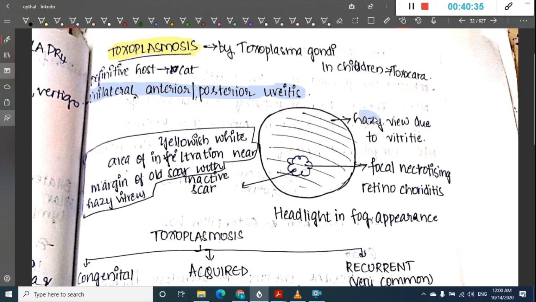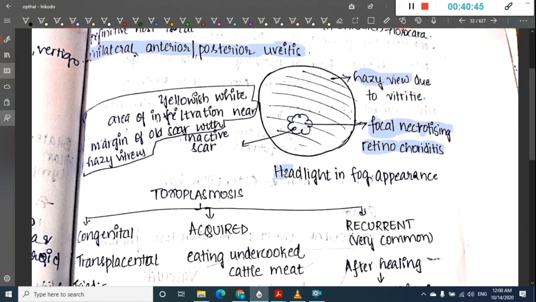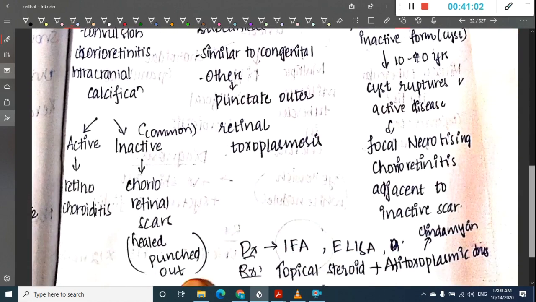Main features are a hazy view due to vitreous haze or vitritis, and focal necrotizing retinochoroiditis is seen. This will give a headlight in fog appearance, and it will also result in formation of an inactive scar. There is a yellowish white area of infiltration near the margin of an old scar within the hazy vitreous, that is, there is an inactive scar which is seen.